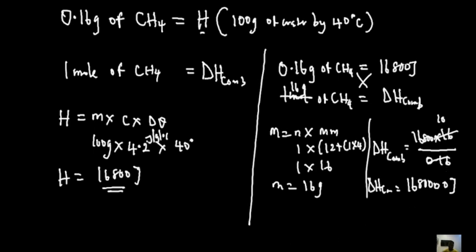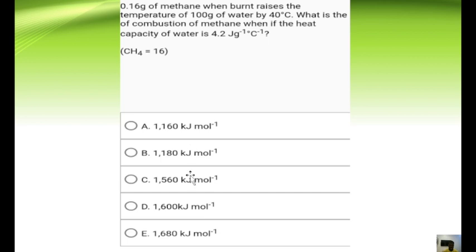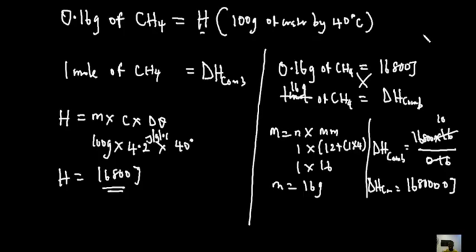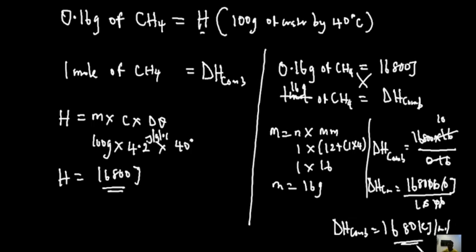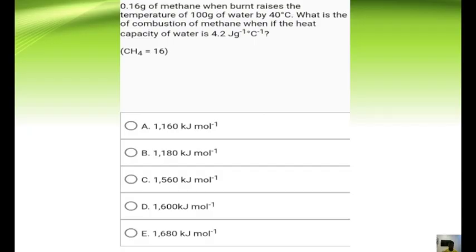Now let's look at our options. Our answers are in kilojoule per mole. So let's convert it to kilojoule and then check our answer. Converting it to kilojoule means dividing it by 1000. Hence, the enthalpy change of combustion of methane will be equal to 1680 kilojoule per mole. Let's see if it is in the options, and that is option E. That's our answer. So when you are given a question, simply relate it as direct proportions, and once you do, you'll be able to get your answers without any hitches.